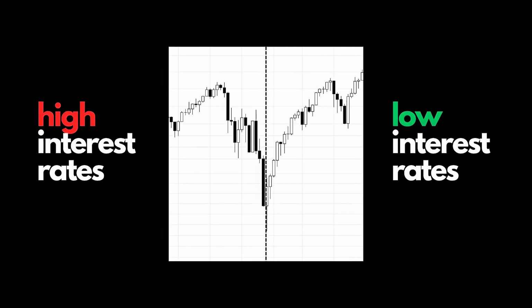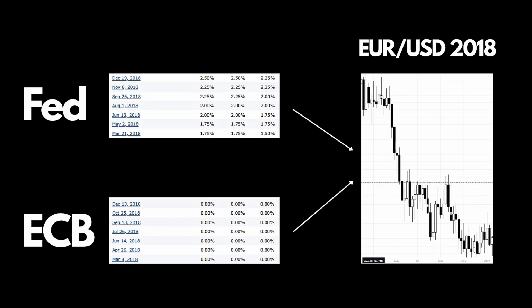Why? Because higher rates attract foreign investors looking for better returns. That increases demand for the currency. If you are a forex trader, this part is gold. Let's say the Fed hikes rates while the European Central Bank keeps them low. What happens? The United States dollar grows against the euro.